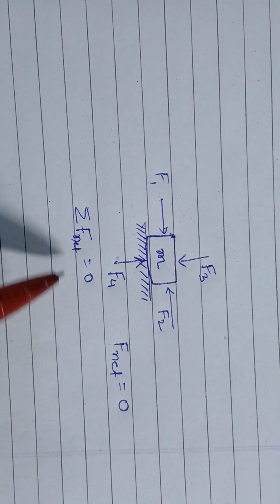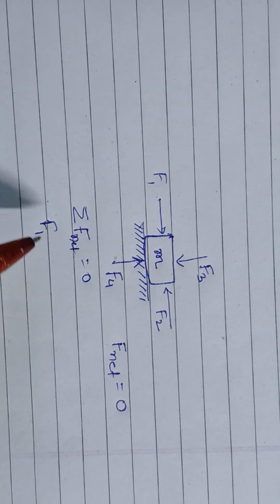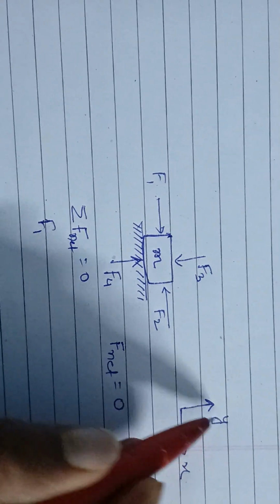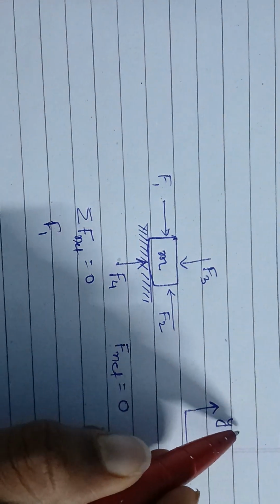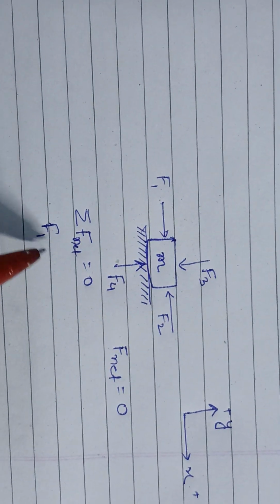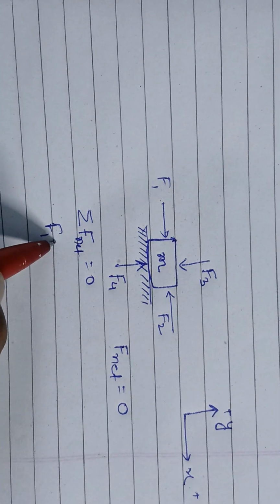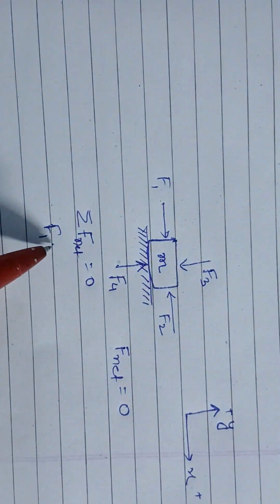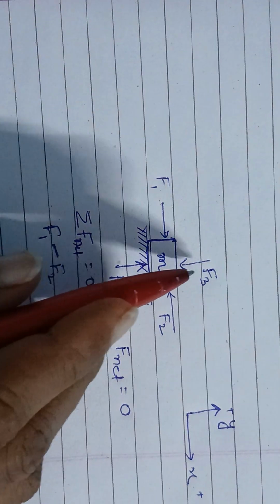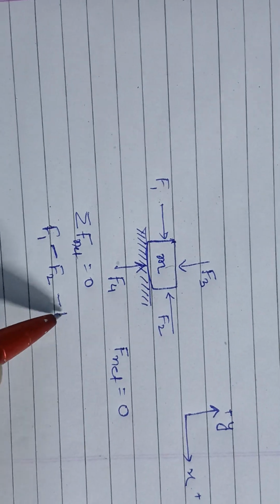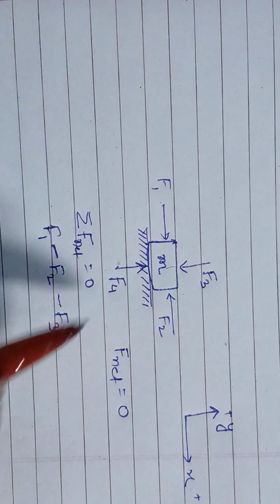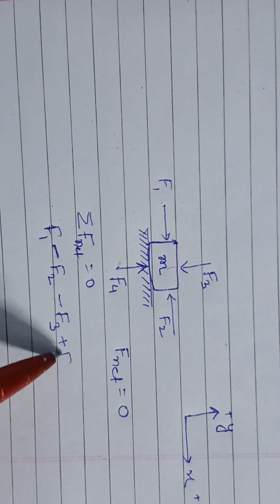So if this is the x direction and this is the y direction, taking this as positive and this as positive, F1 is positive, plus F1, and F2 is in the negative direction, minus F2, and F3 is negative, minus F3, and F4 is positive, so plus F4.